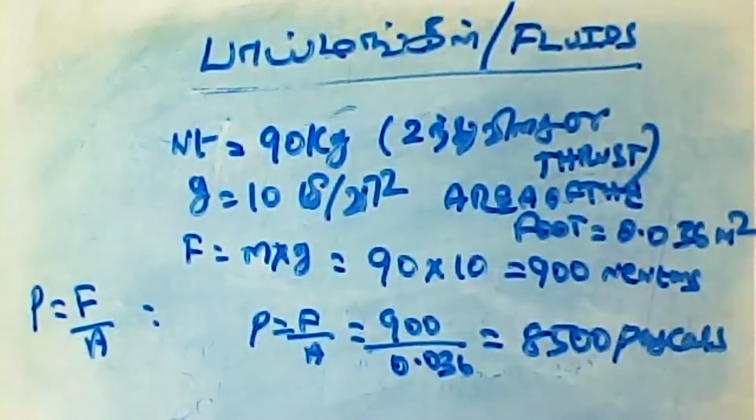Okay, this is the first sum. What data is given, I have written. So P is equal to F by A is the formula. So 900 divided by 0.036 is equal to the pressure in pascals. This is the first sum which we have worked out. Now we will go to the second sum.